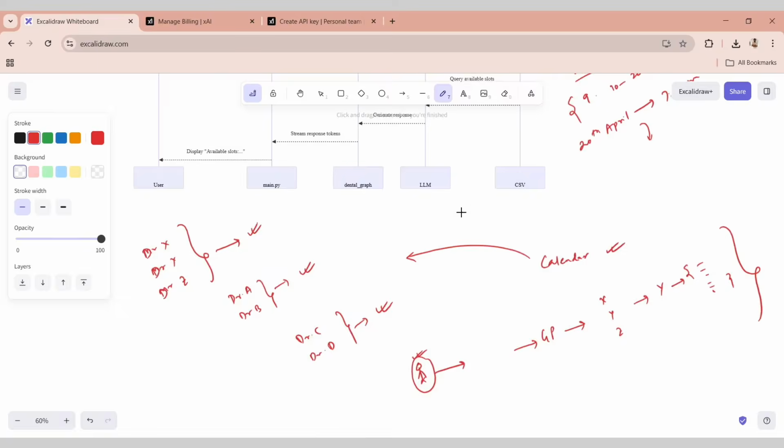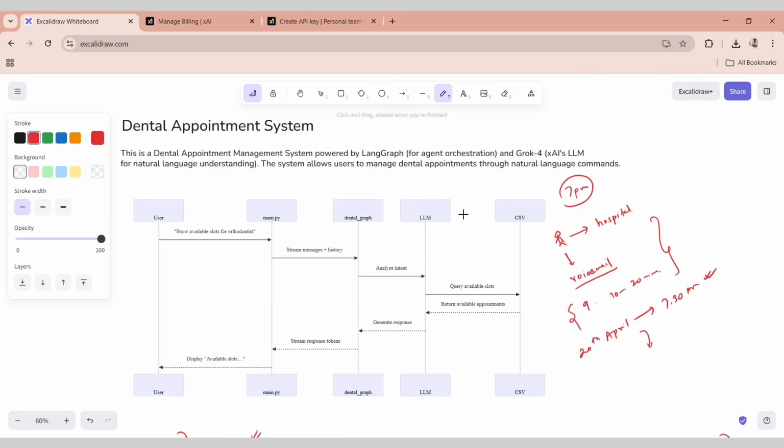Definitely. And this is exactly what we are doing in this particular project. Well, I'm not automating the entire appointment system of a hospital, but in the data set that we have got for this exercise, we have a bunch of dentists. There are different types of dentists, including general dentists, orthodontists, and various other categories, and we are building this dental appointment system.